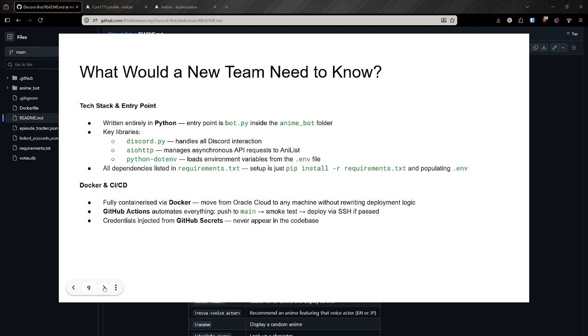The GitHub Actions pipeline automates everything. Push to main, smoke test runs, and if it passes, the new image is deployed via SSH. Credentials are injected from GitHub secrets, so they never appear in the codebase.